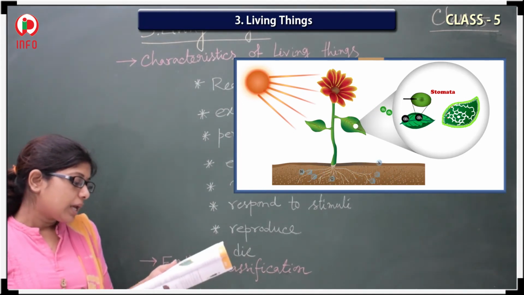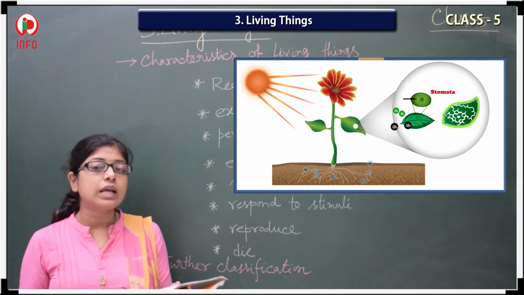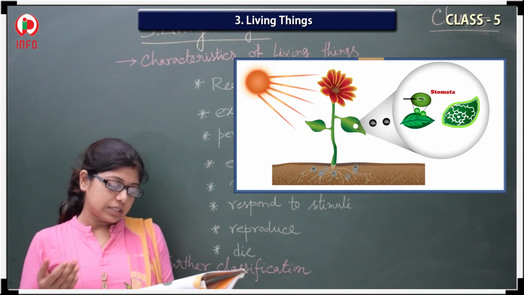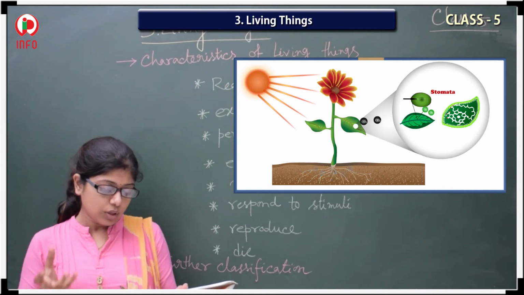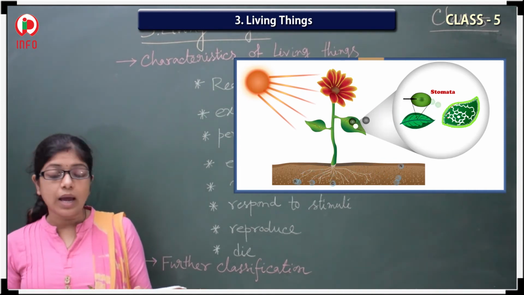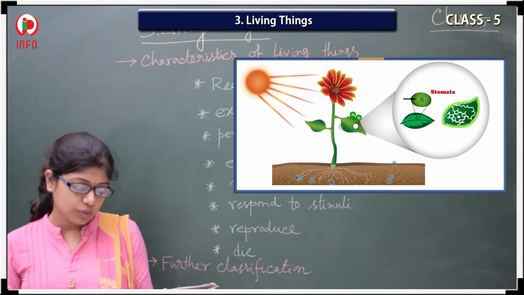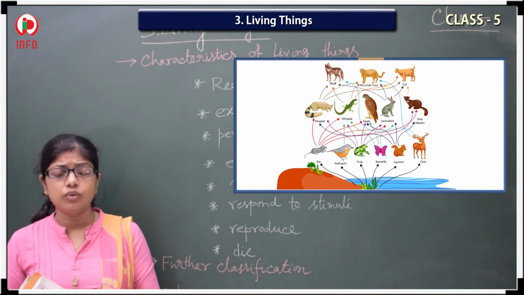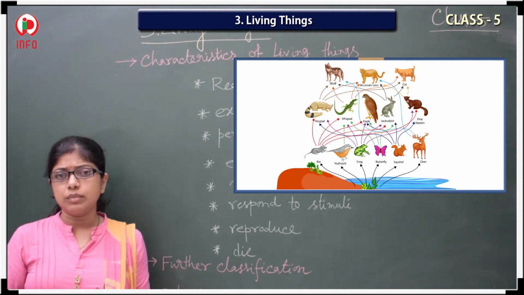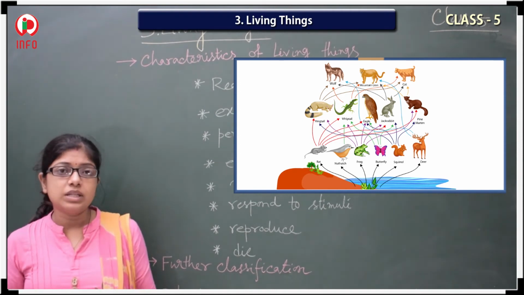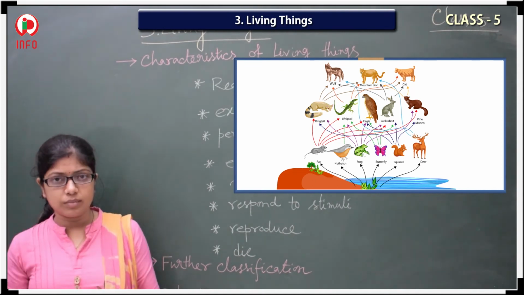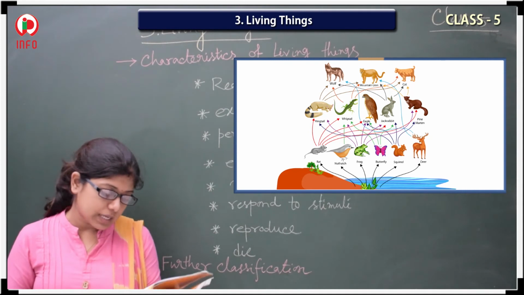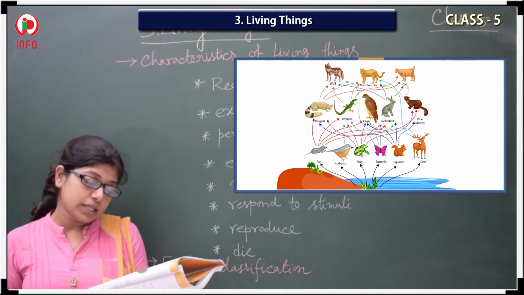Is it clear? Next I want to tell you one thing: depending upon the food habit, the animals are classified into what is known as the heterotrophs. That one I have already told you. The animals are not able to produce their food. That's why the big animals depend on the small animals. How? They are simply eating them. Animals depend on plants for their food.